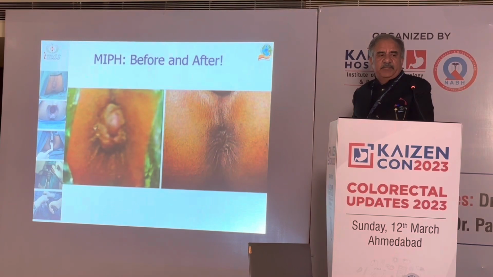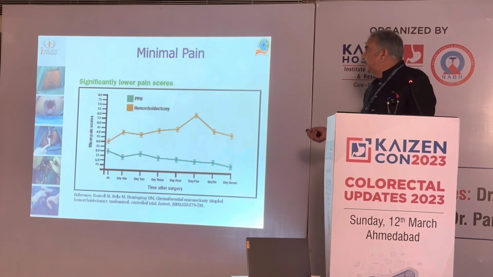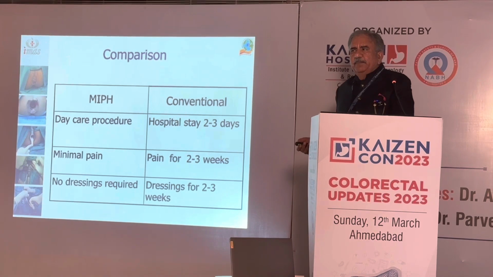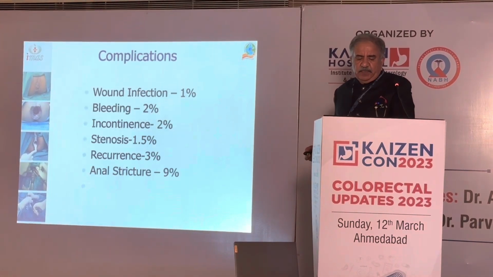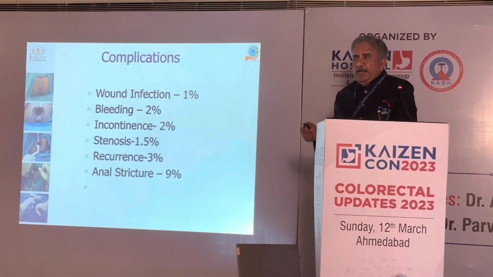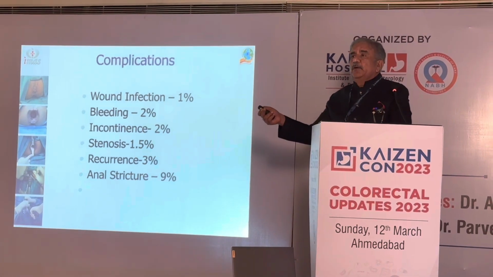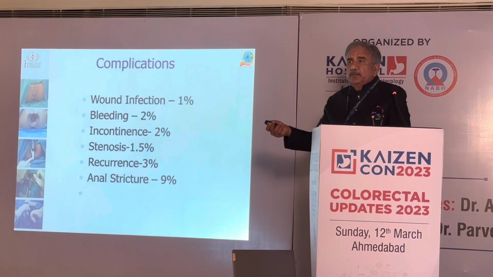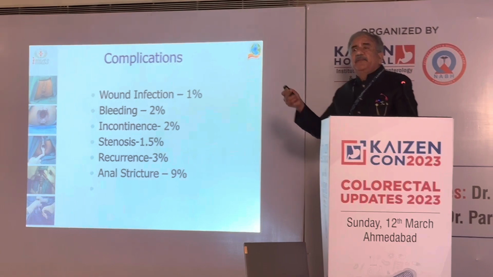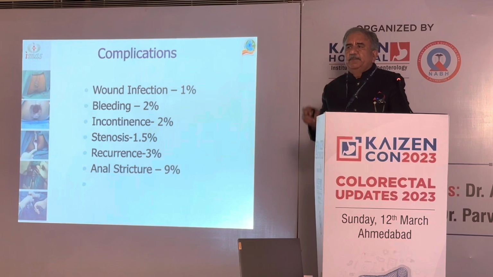And one can always compare open versus MIPH, and definitely the pain scores, as we have discussed, are less in MIPH as compared to conventional, and the follow-up is good. But one should be aware of the complications. One should know that bleeding can occur, and I know there have been situations in which perforation has occurred, then they went in for colostomy or ileostomy, and then sepsis was also there, and ultimately the patient had a cascade of events after this simple procedure. So please do not think that stapler hemorrhoidectomy is a simple procedure.